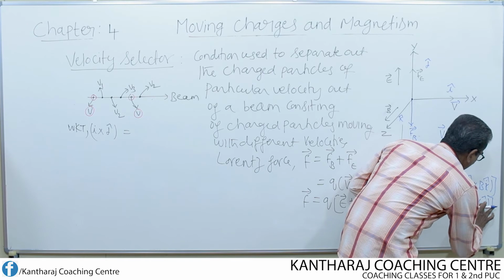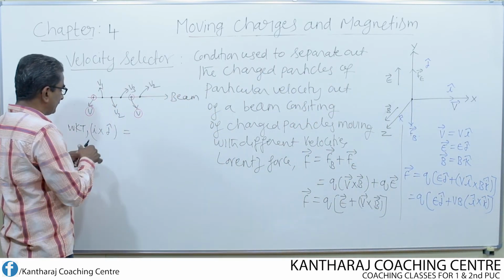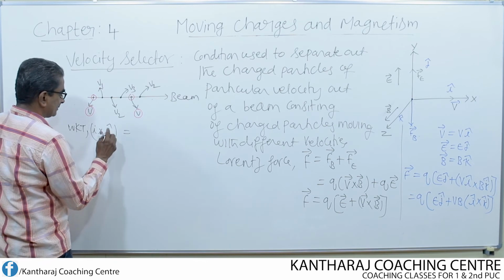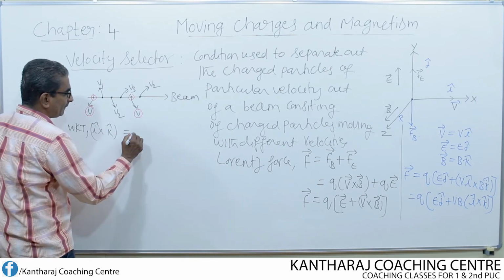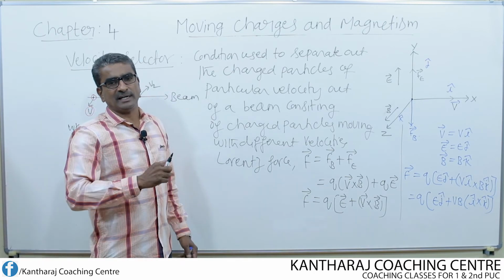One correction: i cap cross k cap is equal to minus j cap. This we have already studied in first PUC.